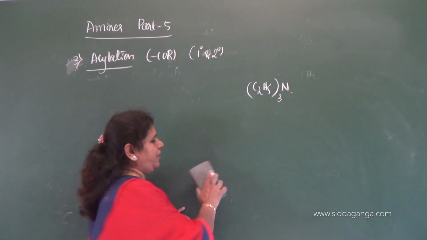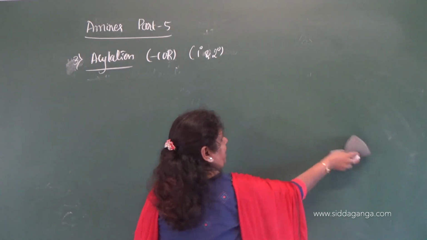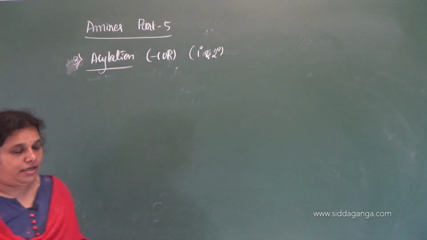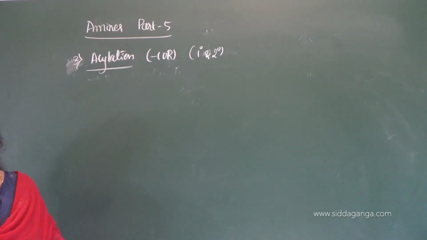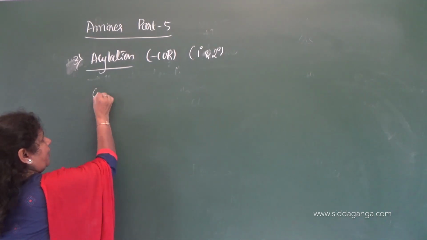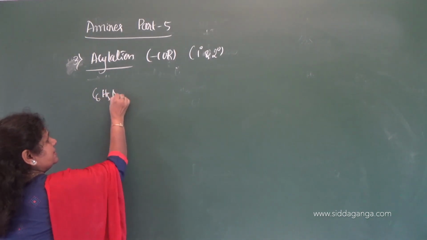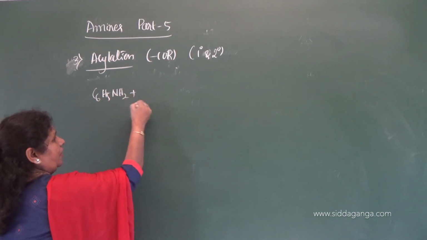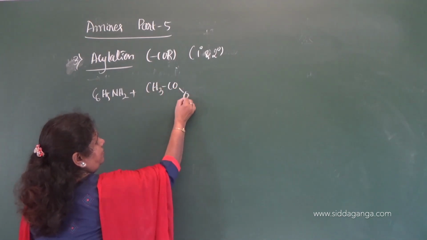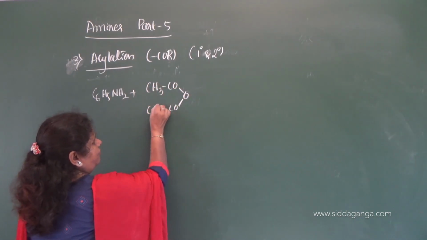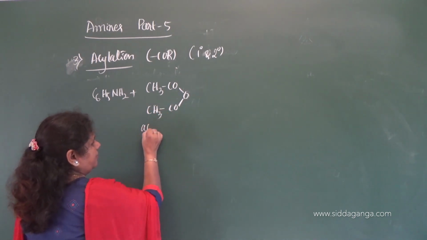So, now let me give the acylation of aromatic amine. Let me take aniline here. Take an example of aniline, C6H5NH2. It undergoes acylation in presence of, what is this?